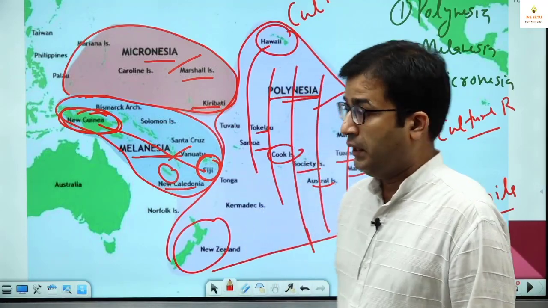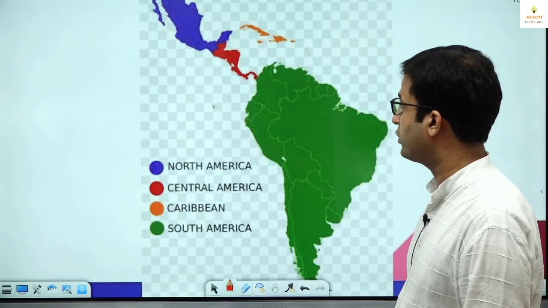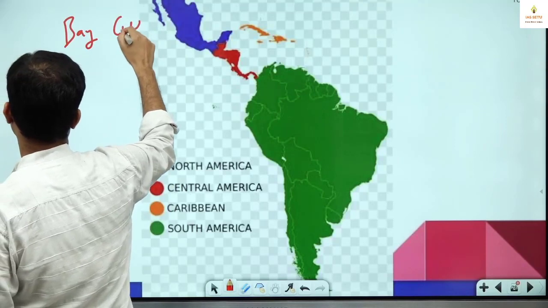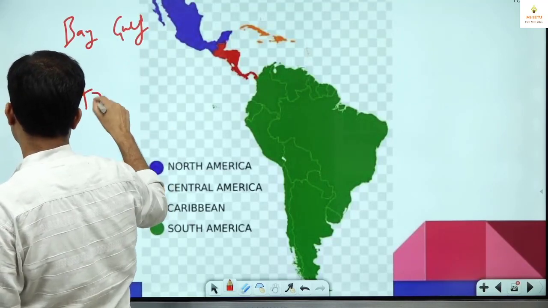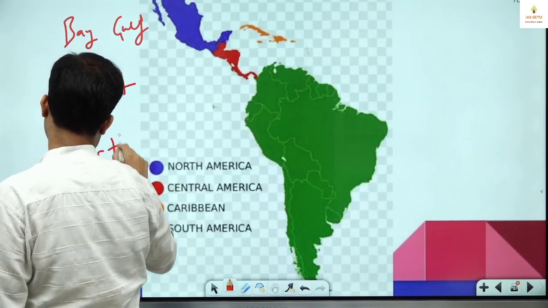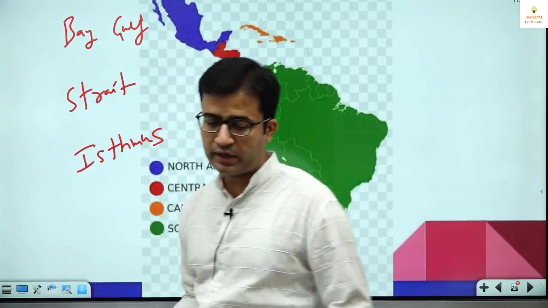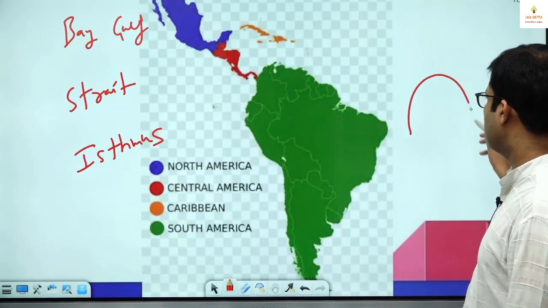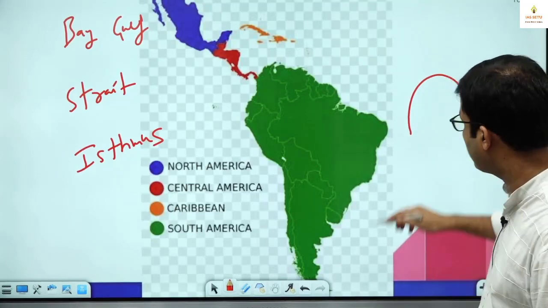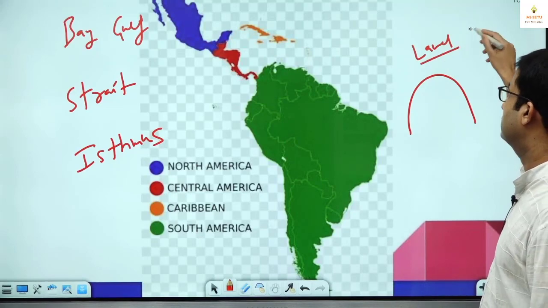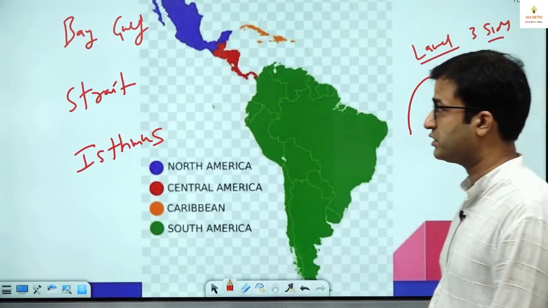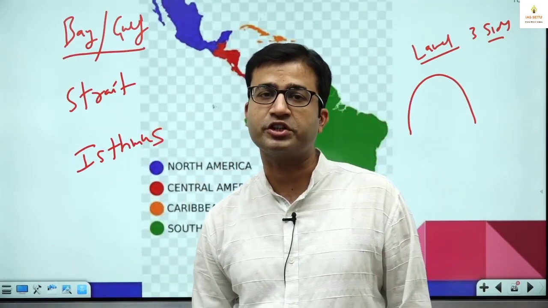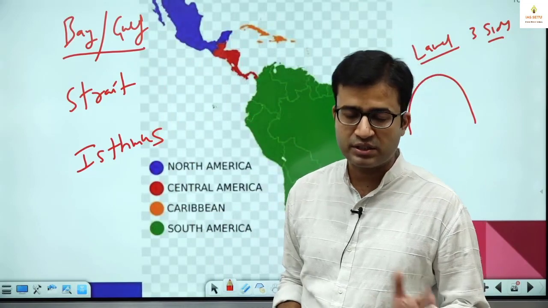Okay. Now next we start our Africa continent, but before that I will use some terms: Bay, Gulf, Strait, Isthmus. Many of you already know, perfect, but for those who missed it during school days, I will tell you. Bay or Gulf is a water body surrounded by land on three sides. You can write: water bodies surrounded by land on three sides. Bay and Gulf, these are water bodies surrounded by land on three sides. Larger bays are called Gulf.